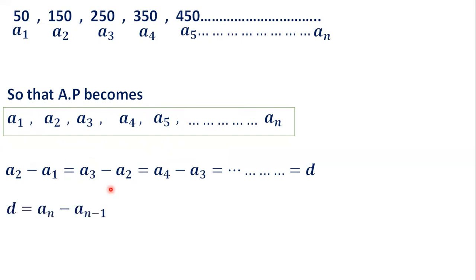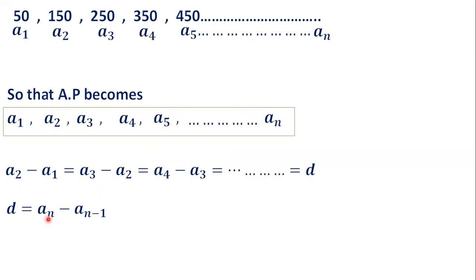Now in general, D is equal to An minus An minus 1. For example, if you take n as 3, then this becomes A3 minus A2.